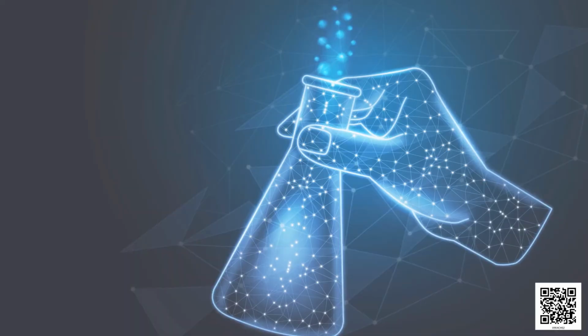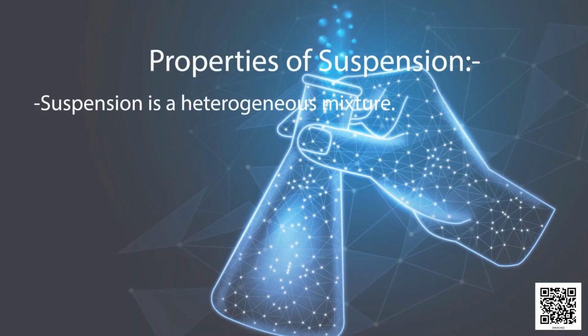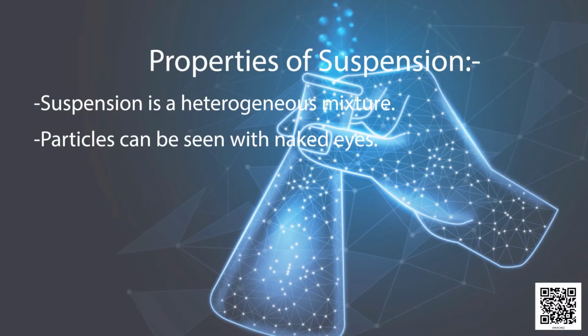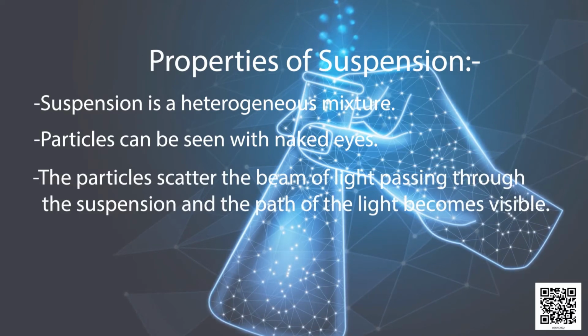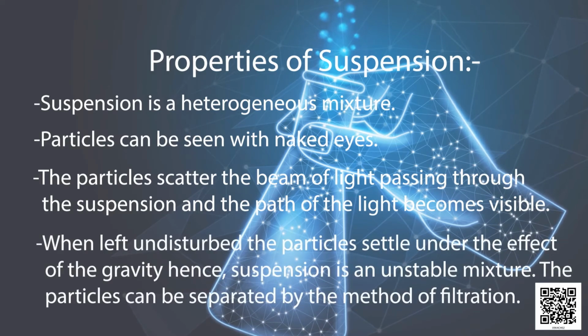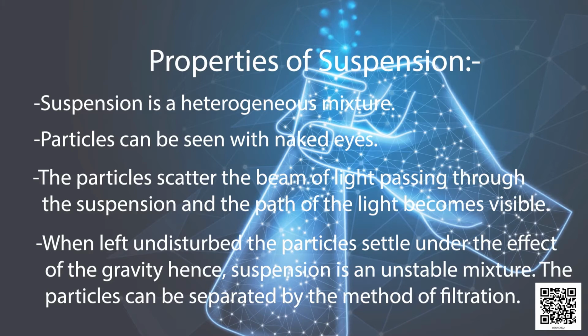Let us know about the properties of a suspension. Suspension is a heterogeneous mixture. The particles can be seen with naked eye. The particles scatter the beam of light passing through the suspension and the path of the light becomes visible. When left undisturbed, the particles settle under the effect of gravity, hence suspension is an unstable mixture. The particles can be separated by the method of filtration.